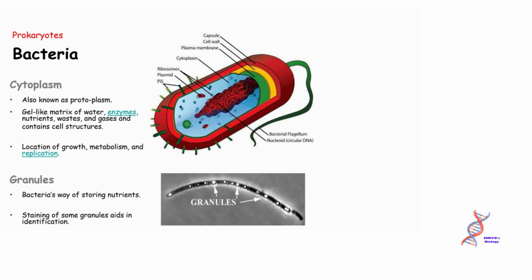Prokaryotes. Bacteria. Cytoplasm, also known as protoplasm, is a gel-like matrix of water, enzymes, nutrients, wastes, and gases and contains cell structures. It is the location of growth, metabolism, and replication. Granules are the bacteria's way of storing nutrients. Staining of some granules aids in identification.